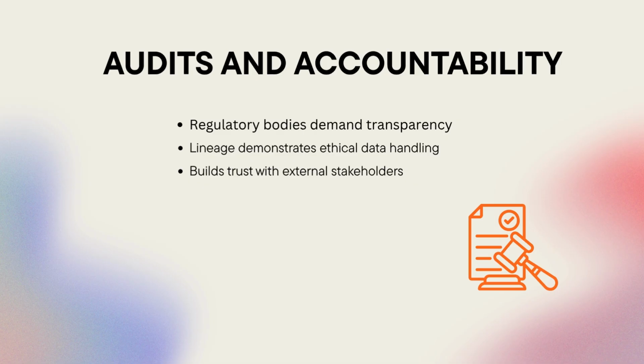Transparent data practices build trust with customers, partners, and investors. Demonstrating that your systems respect privacy and fairness expectations reinforces your reputation. In practice, data lineage becomes the audit trail, ensuring that decisions can always be explained and defended when questions arise, whether from regulators, executives, or the public.